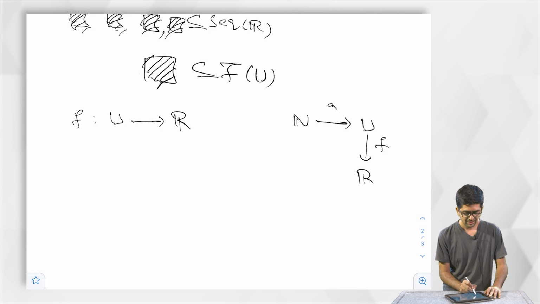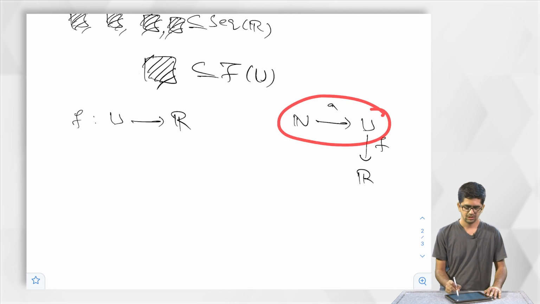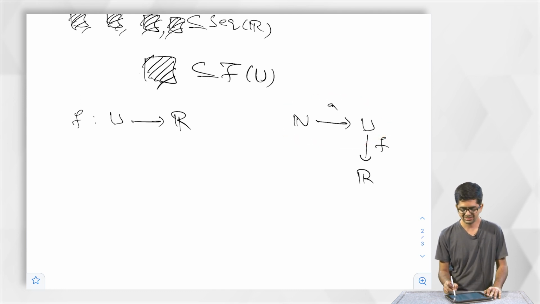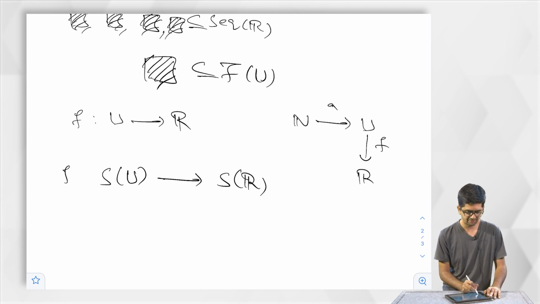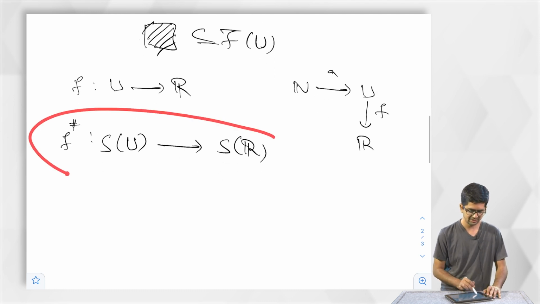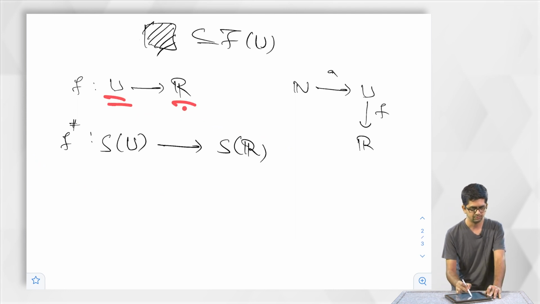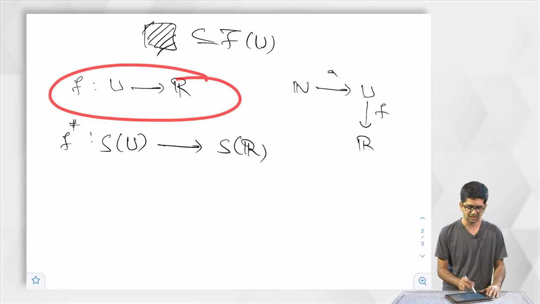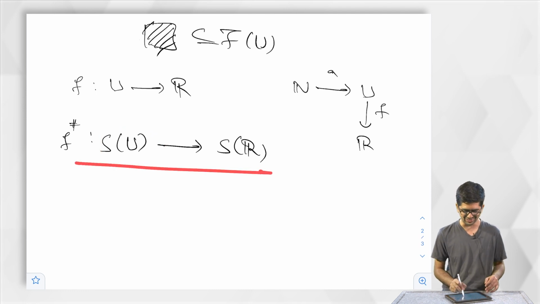So, what do we have? Given a map from U to R, for every sequence in U, we get a sequence in R. So, let me write that down. A sequence of U is mapped to a sequence of R. This map we are denoting by F hash. This is what we have using the notion of sequences in U and R. At this stage it was not very clear how I make use of sequences. Now I have some notion of sequences here, but I also do not know what to do from here.